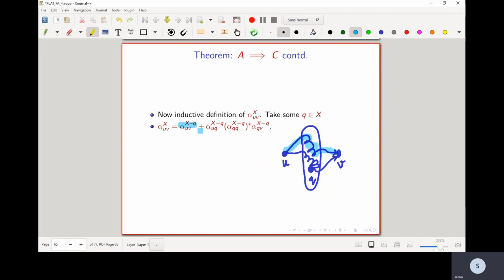Or the other way is paths which are taking q as an internal vertex, in which case they can be divided into subpaths, where first I reach from u to q, then I take different paths from q to q itself, and then from q I go to v. This can be expressed as first a regular expression alpha from u to q, which is not taking q as an internal vertex.